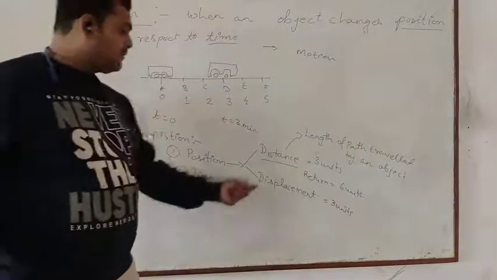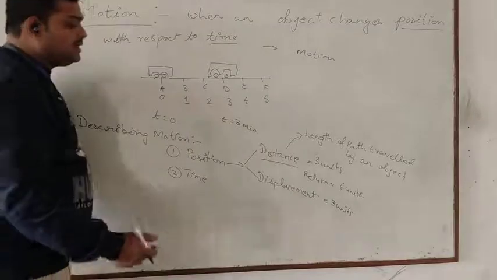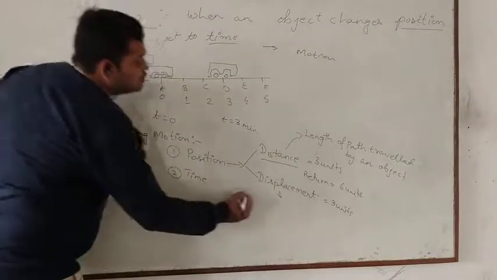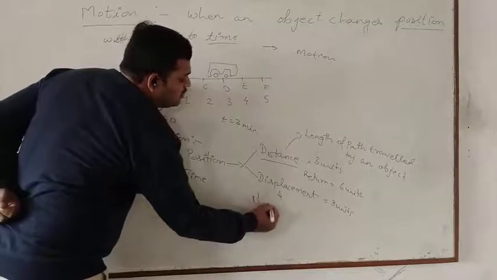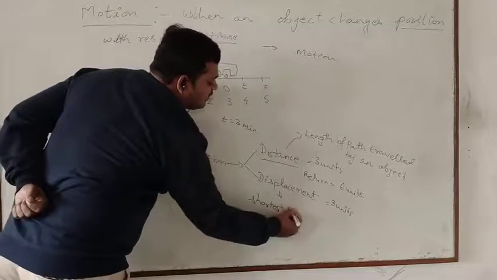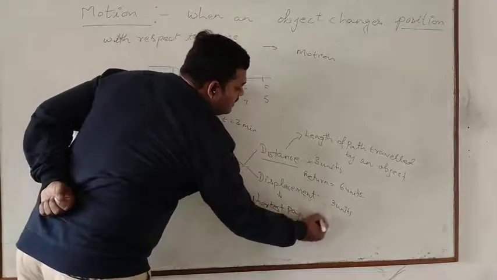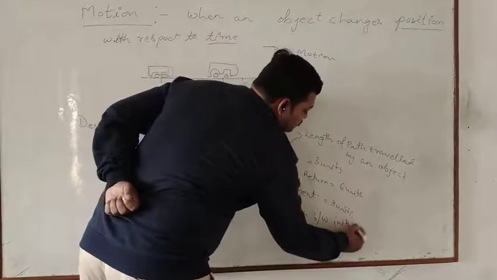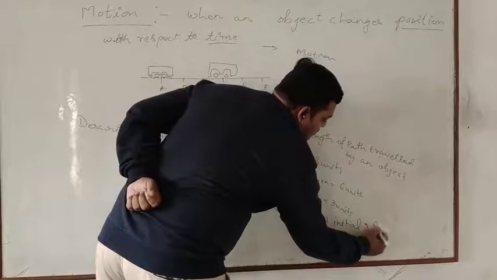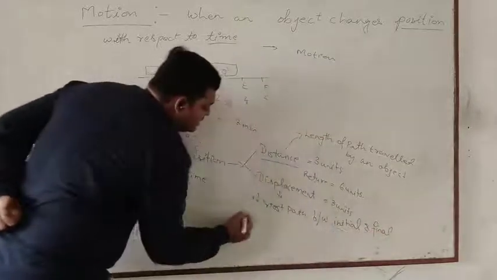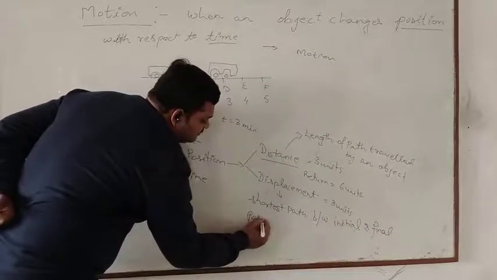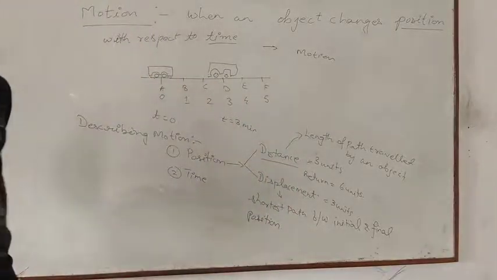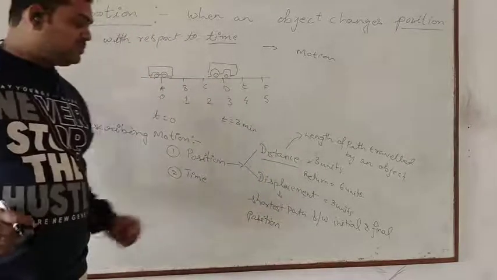Actually displacement is the shortest path between initial and final positions.